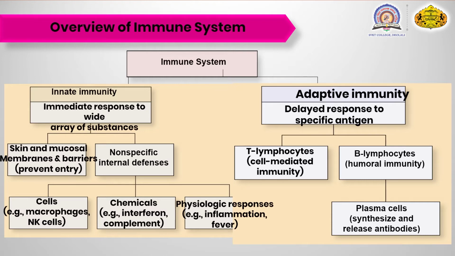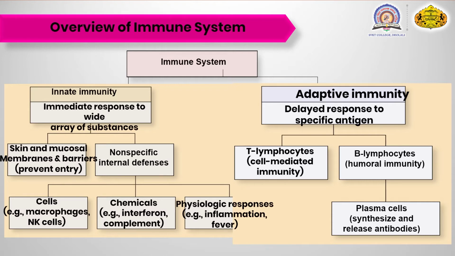The next part is the adaptive immunity, which is a delayed type of immunity, but it is a specific immunity. For that, the T lymphocytes and the B lymphocytes work together. From the lymph node, the T cells and the B cells are produced for particular defense against a specific antigen. The T lymphocytes go for cell mediated immunity, and the B lymphocytes do the humoral type of immunity.